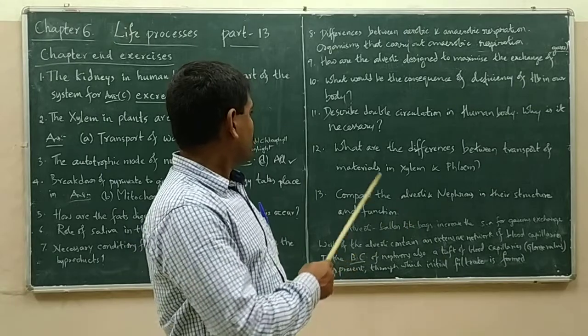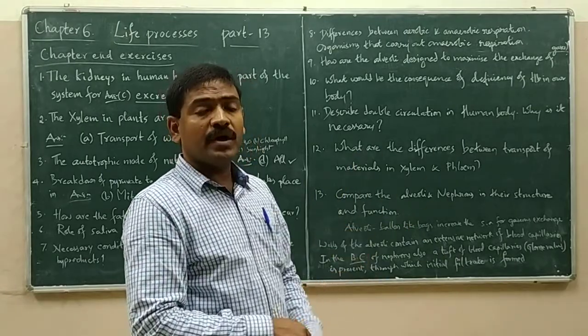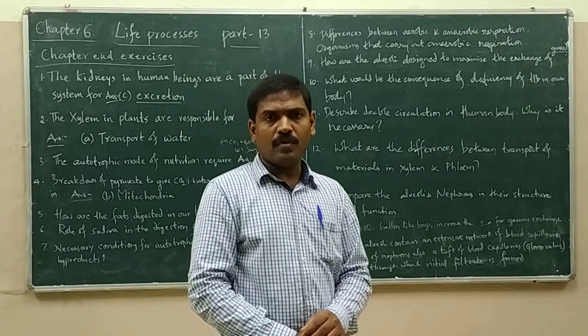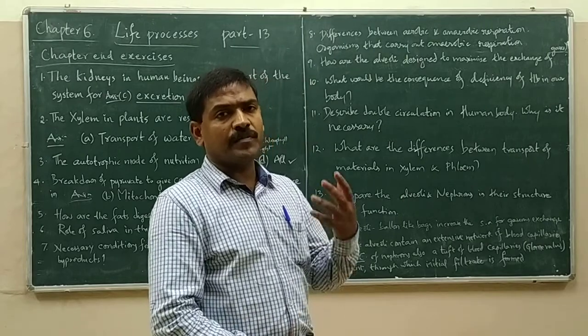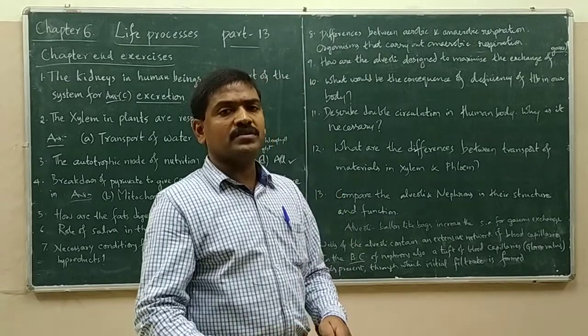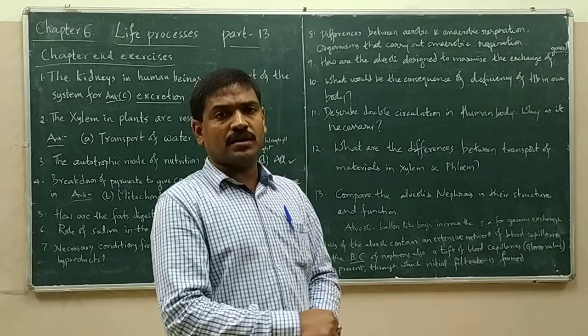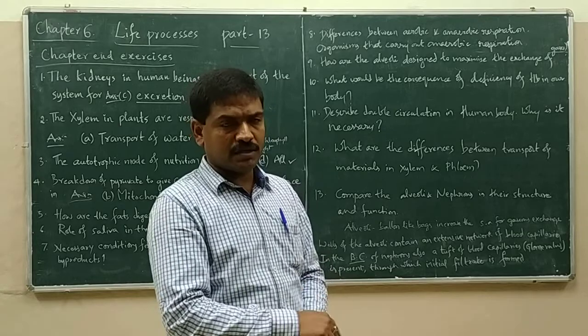Right. What are the differences between transport of materials in xylem and phloem? In xylem, only water and minerals are transported from roots to the top of the plant body, always in the upward direction. So xylem transport is unidirectional, from roots to the top of the plant body, always upward.